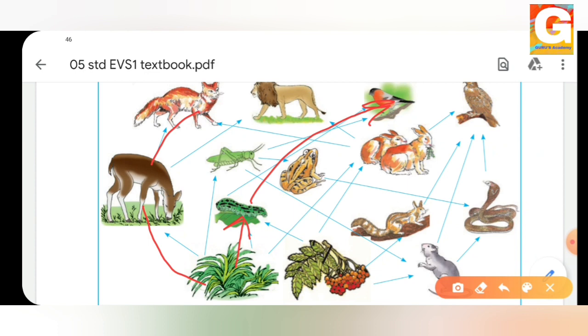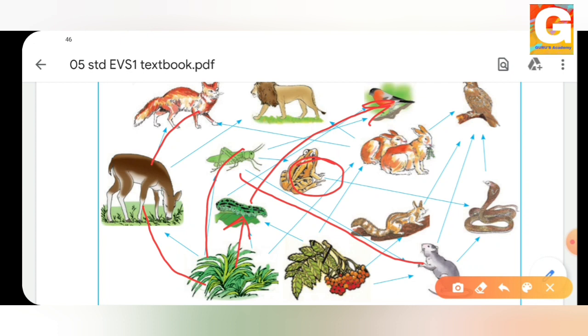Again, we can see that the plant is eaten by the grasshopper. Then the grasshopper is eaten by the rat. Now here you can find that the grasshopper is also eaten by the frog. Isn't it? We have just seen if there was no rabbit, the snake was supposed to find other food. Similarly, we can see here the grasshopper eats the plant. Further, the frog eats the grasshopper. But does only the frog eat it? No. The rat is also seen eating the grasshopper. Isn't it?